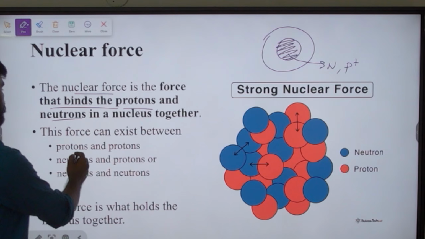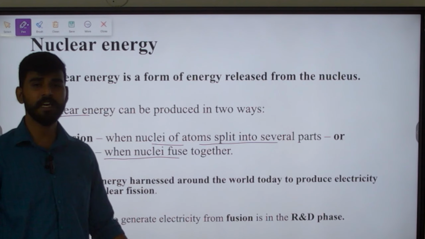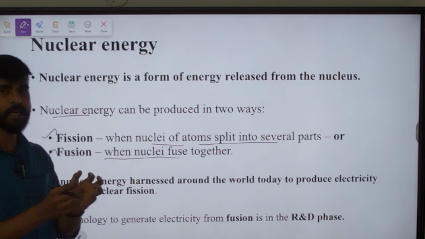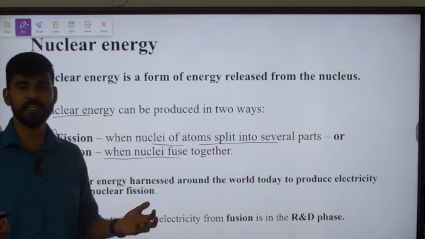What is fission? When the nucleus of an atom splits into several parts, the daughter nuclei, that is nuclear fission. And nuclear fusion is smaller nuclei fusing together to form a bigger nucleus. In both these reactions, energy is released in enormous amounts, and we harness that for electricity production, or for weapon purposes also.